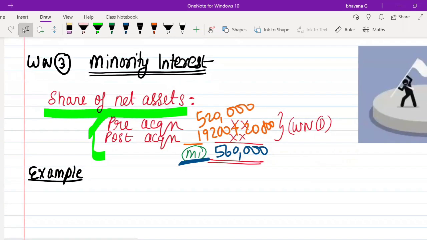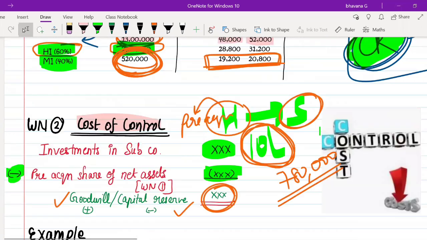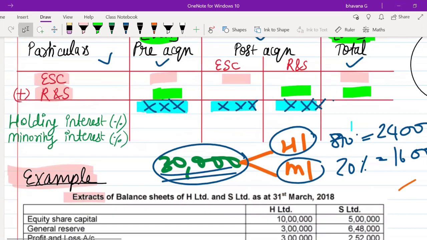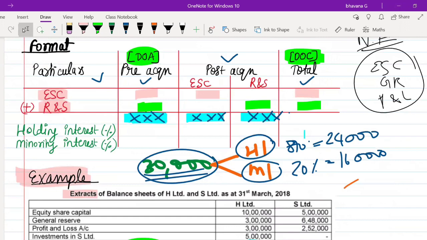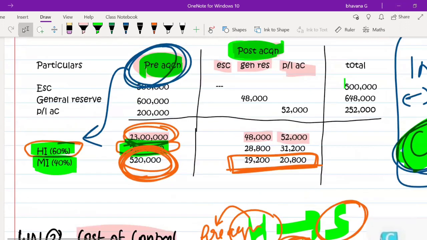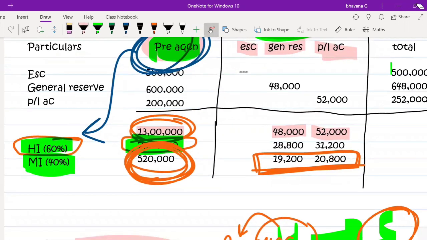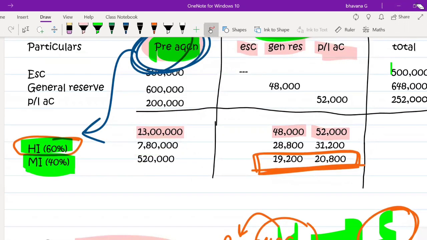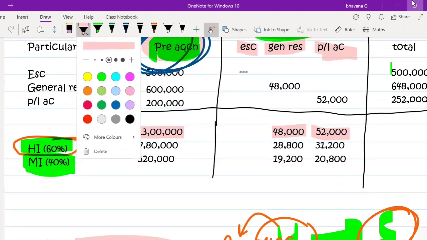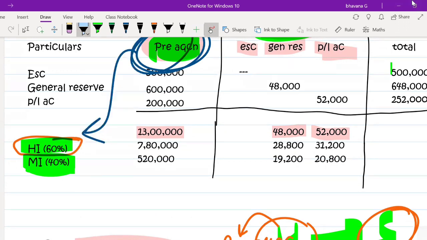So is the third working note also clear to you? Here again we'll go to the first working note. Whatever the holding interest of pre-acquisition profit is, it is going to go to your working note number 2 and get reduced from investments.